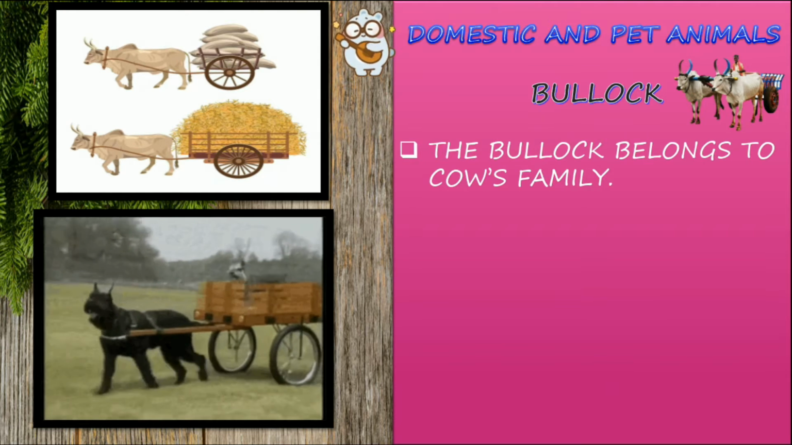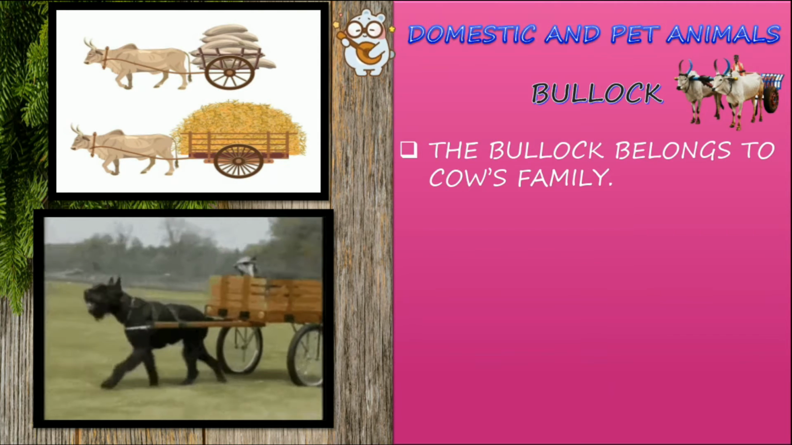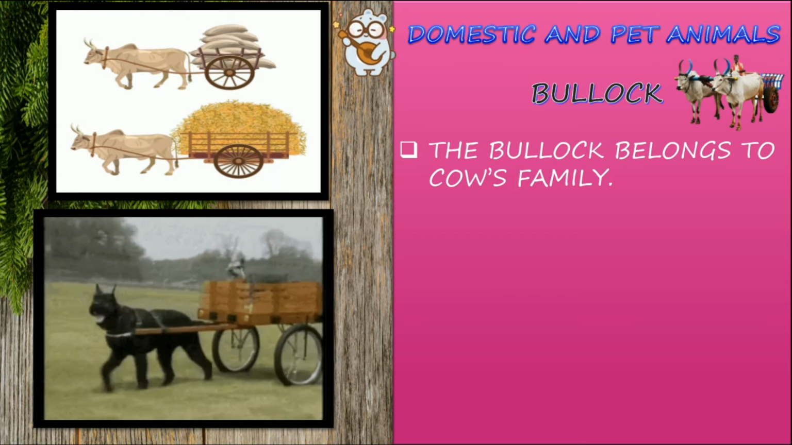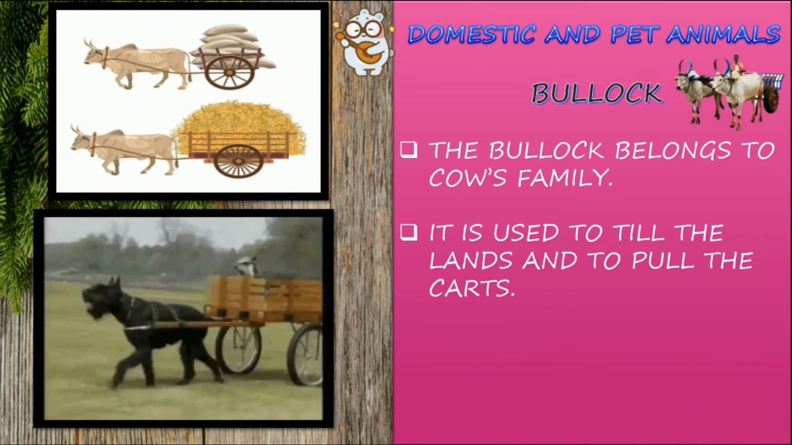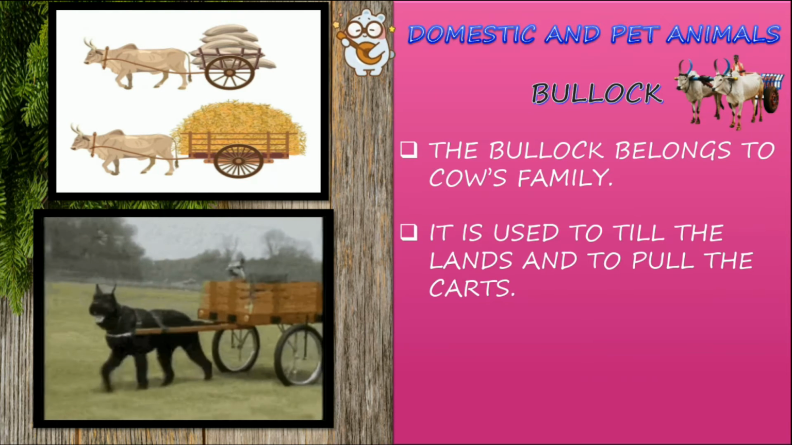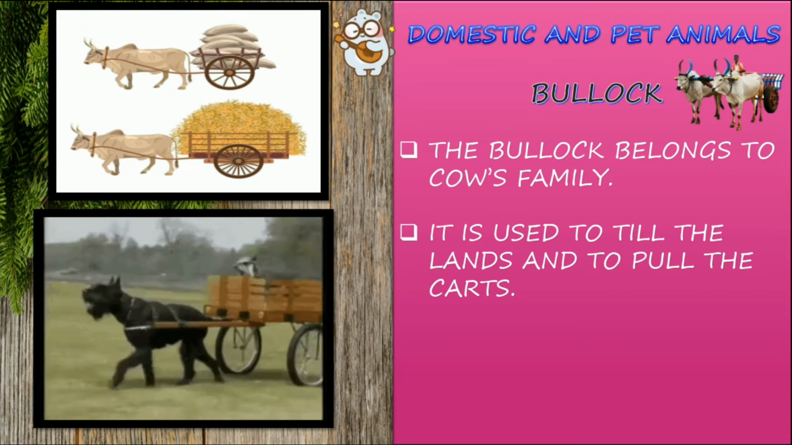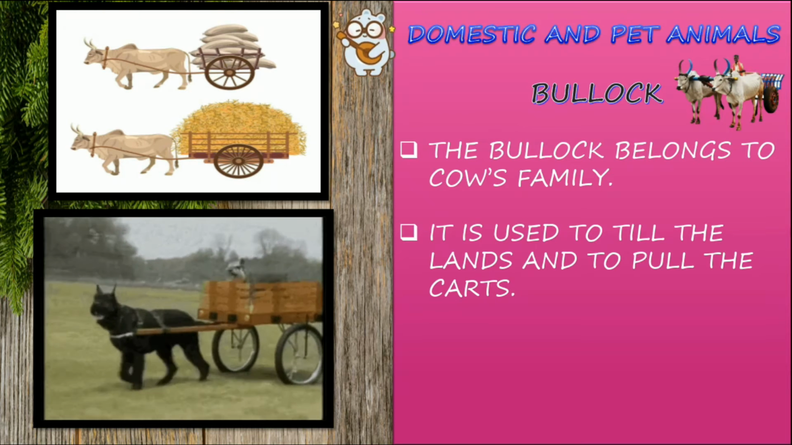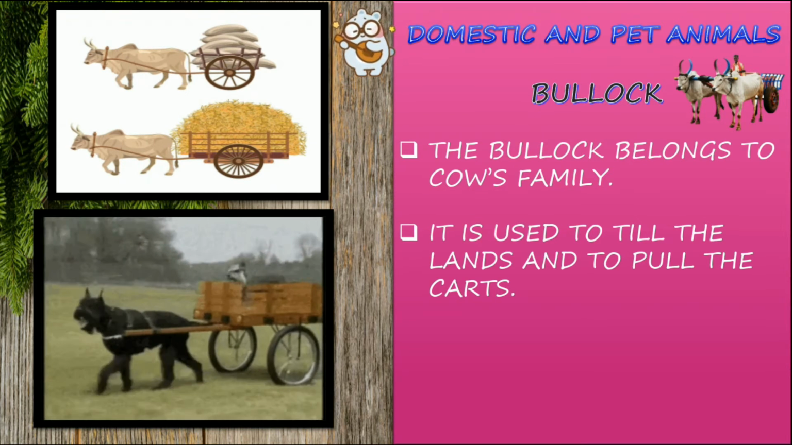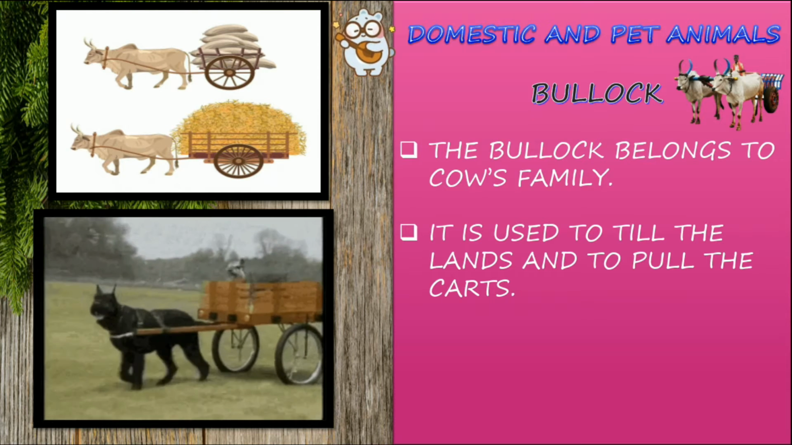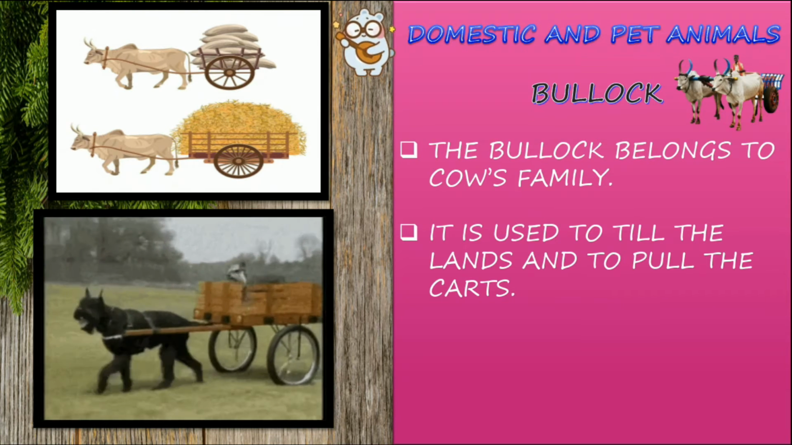I have already told you that the bullock belongs to the cow's family. Buffalo also comes under the cow's family. It is used to pull loads and to pull the carts. So it is used to carry the loads and it is also used to till the land. That is, we can use the bullock in the fields of agriculture while we are planting the crops.